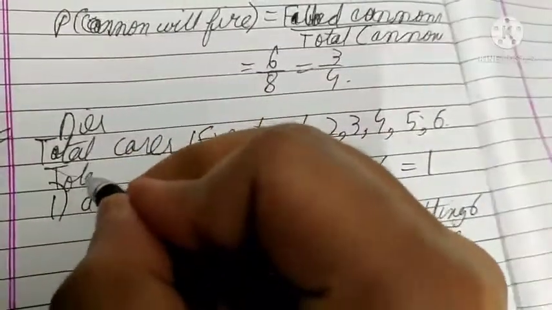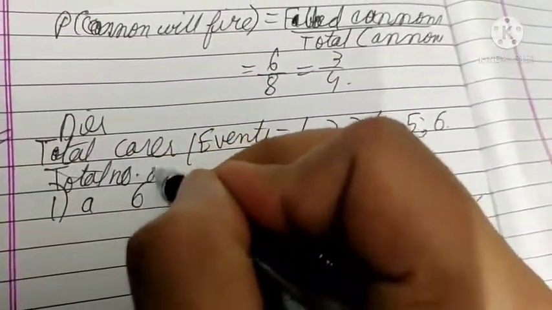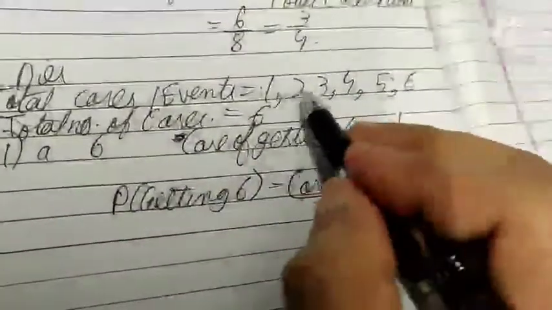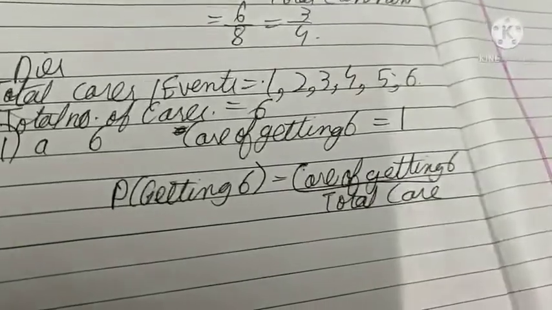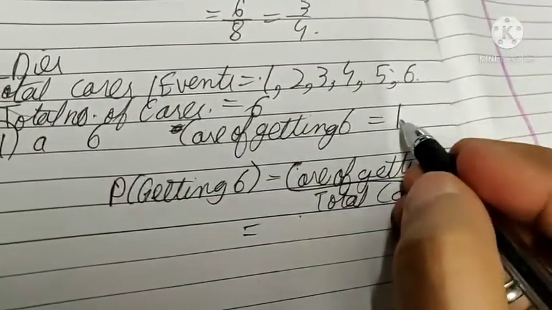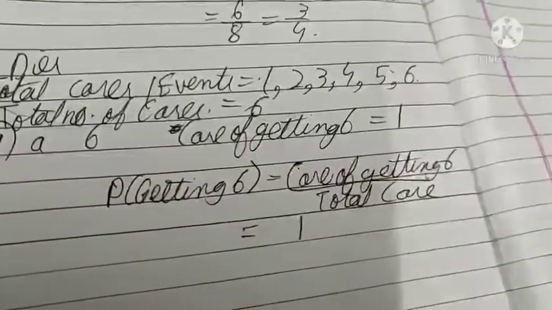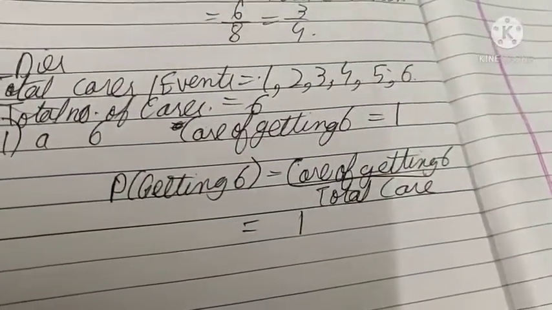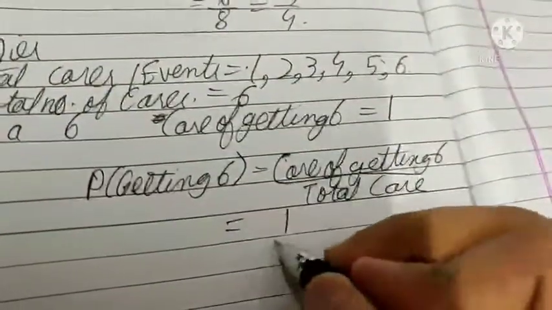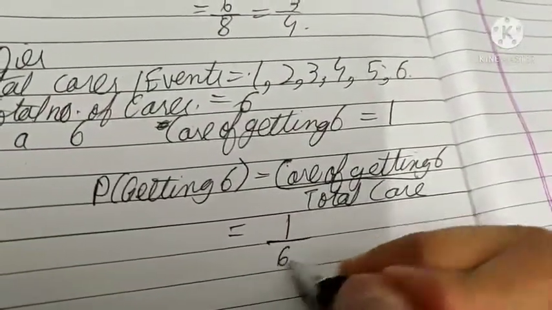Here total number of cases will be 6, as 1, 2, 3, 4, 5, 6 can come. Total cases are 6. So the probability of getting 6 is 1 upon 6. Means if you throw a dice, out of 6 cases, in how many cases will you get 6? Only in 1 case you will get 6. So 1 upon 6 is the answer.